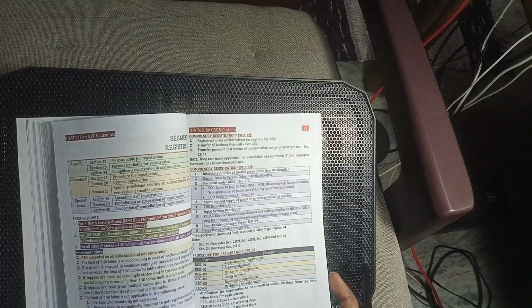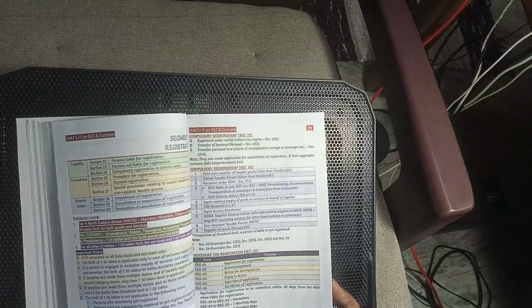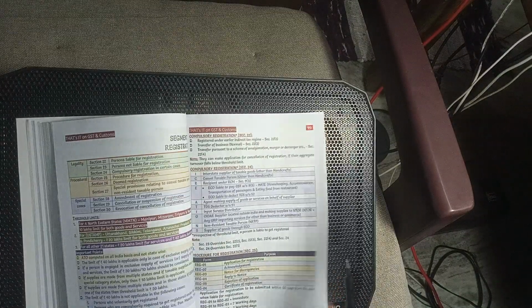Bank details can be furnished within 45 days from the date of registration or the due date of filing GSTR-3B, whichever is earlier.